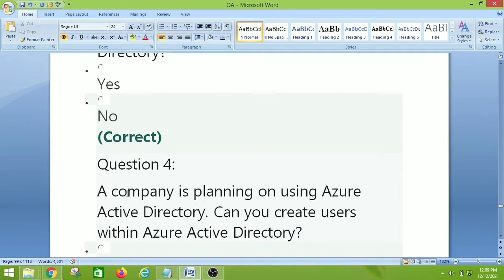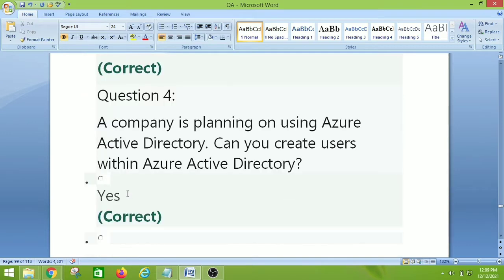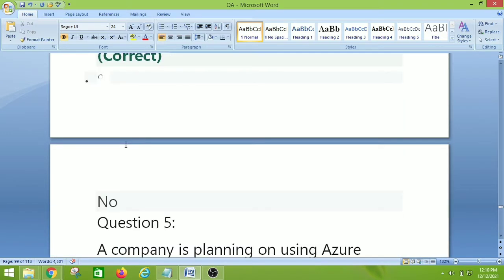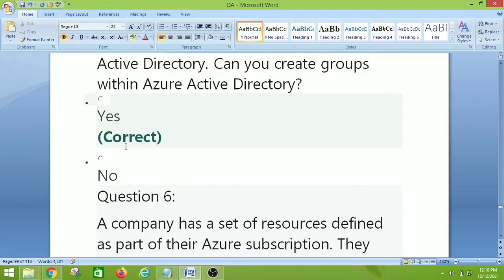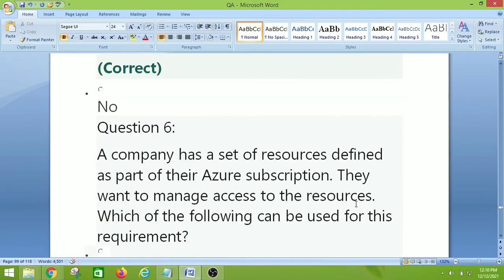A company is planning on using Azure Active Directory. Can you create users within Azure Active Directory? Yes, it's possible. Let's move on to question number 5. A company is planning on using Azure Active Directory. Can you create groups within Azure Active Directory? Yes, it's possible. Let's move on to question number 6.